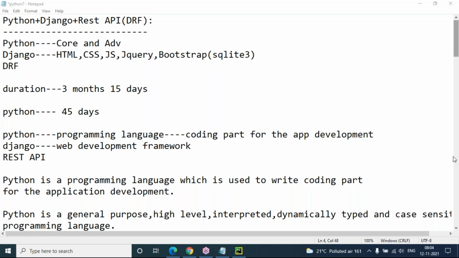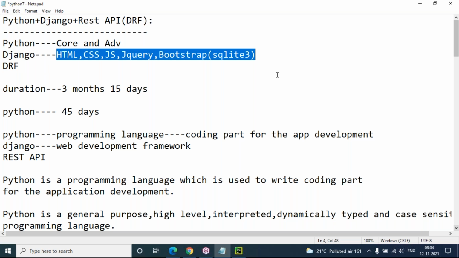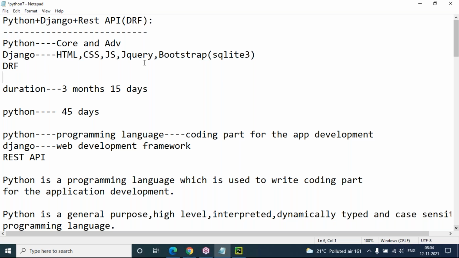Yes, I will also provide projects in the Django and REST framework pattern. Two projects I'm going to discuss in our classroom. After completion of Python and Django, I'm going to start development including HTML, CSS. In my classroom, all the concepts I cover, including one or two projects, I'm going to explain.